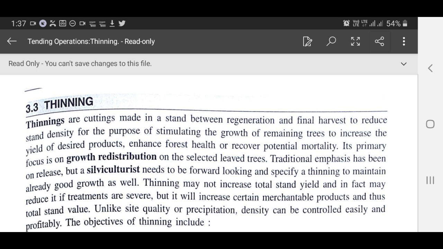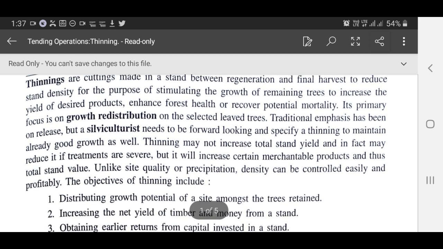Traditional emphasis has been on release, but a silviculturist needs to be forward looking and specify a thinning to maintain already good growth as well. Thinning may not increase total stand yield and in fact may reduce it if treatments are severe, but it will increase certain merchantable products and thus total stand value. Unlike site quality or precipitation, density can be controlled easily and profitably.